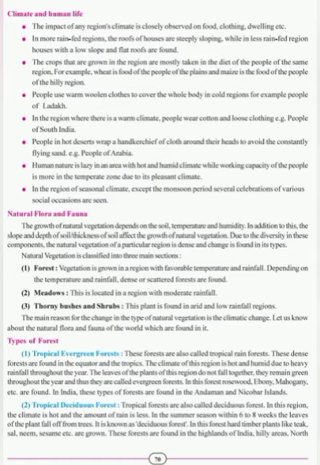Students, now we will study about natural vegetation, that is the types of forest, which was the first point. The second one is meadows, that is types of grasslands, and then we'll study about thorny bushes and shrubs. Let's start with the types of forest. Tropical evergreen forest is the first type of forest. These forests are also called tropical rainforest. These dense forests are found in the equator and the tropics.